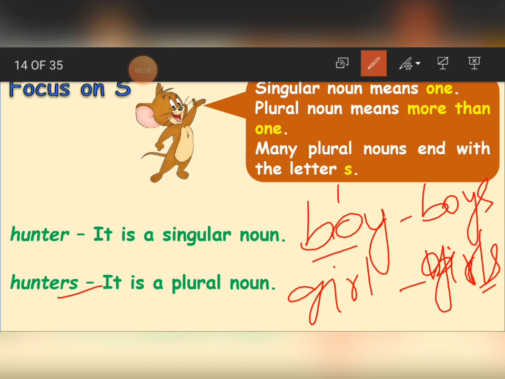Okay, children, but what you have to remember now is that if nouns are plural in form, that is, more than one, then we add the letter S to that noun, as in the examples here: hunter, hunters; boy, boys; girl, girls; place, places. Okay, clear, children?